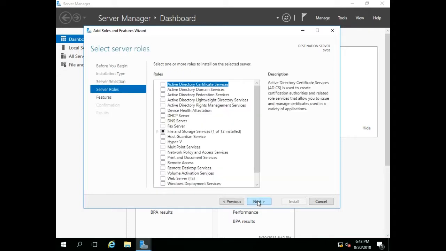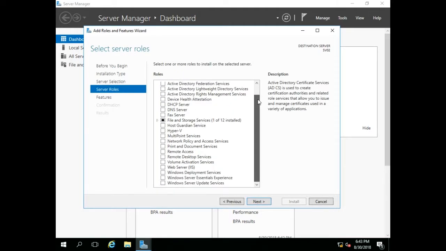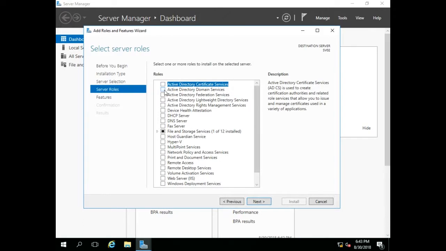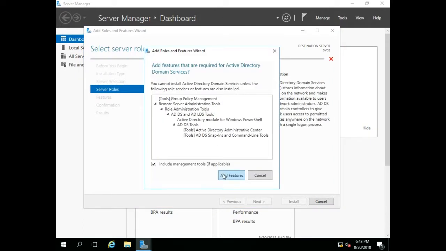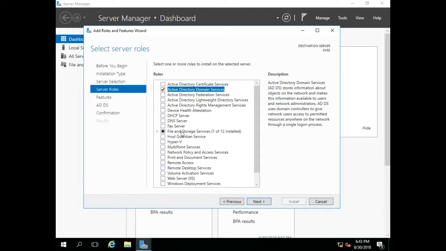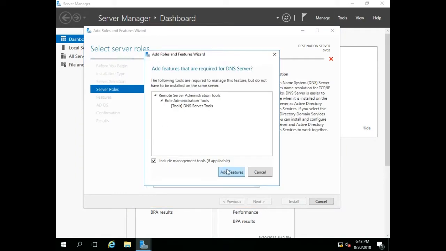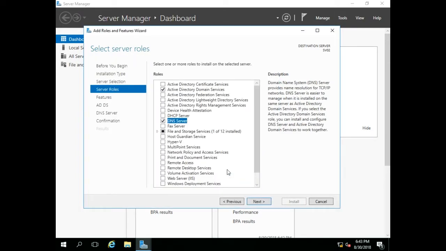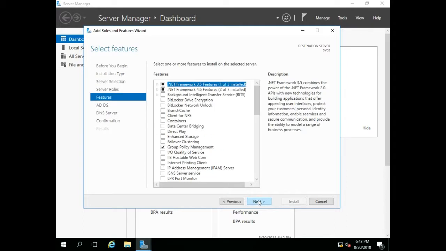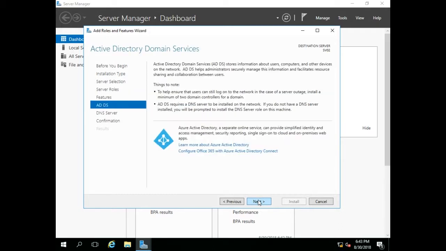Select Next. Select the Active Directory Domain Services option from the list. Select Add Features. Select the DNS Server option. Select Add Features. If you didn't select the DNS Server option here, it will be required to install it when you are configuring Active Directory. Select Next. Since we are not installing any features at this stage, press Next. Since we are not using Azure Active Directory, we will be skipping this by pressing Next.